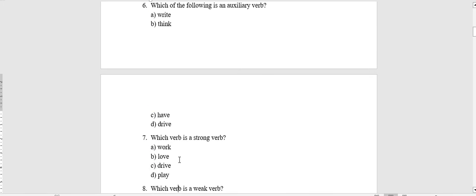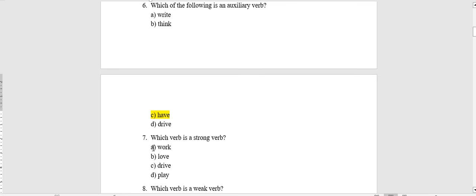Number 6. Which of the following is an auxiliary verb, a helping verb? The first famous auxiliary verbs are has or have, do or does or did. So number A write, number B think, number C has, have, number D drive. So it's number C, have.